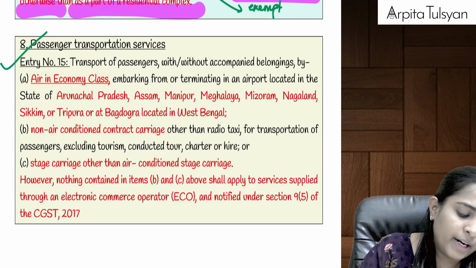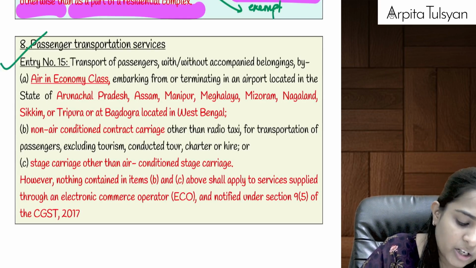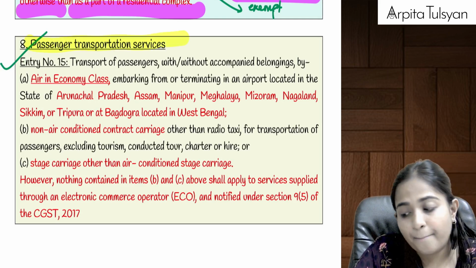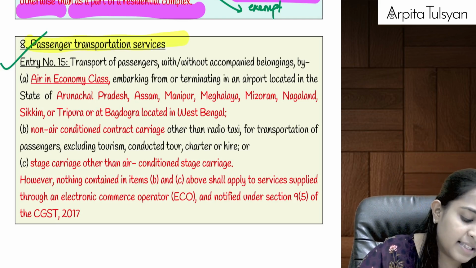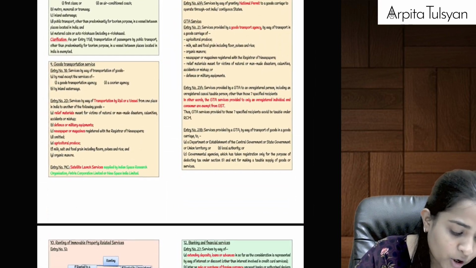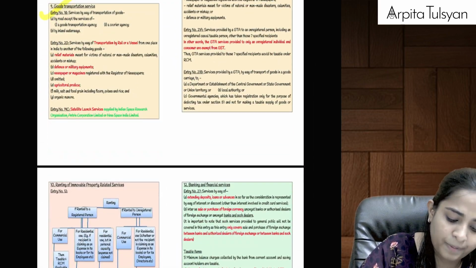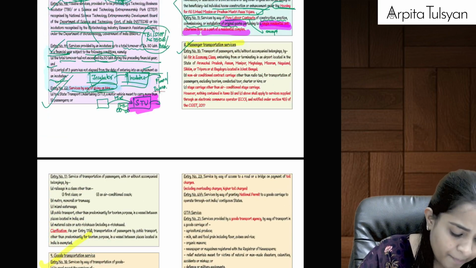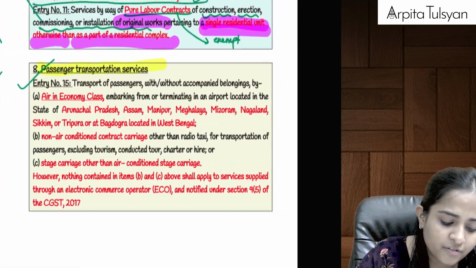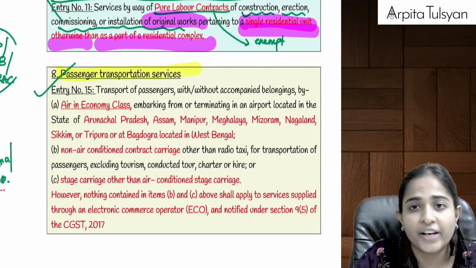Then after that, going to the next one, that is passenger transportation services. After this, the next service that we are going to have is your goods transportation service. So please have clarity regarding the same. In this passenger transportation service, we have just got two entries. It is very, very simple.